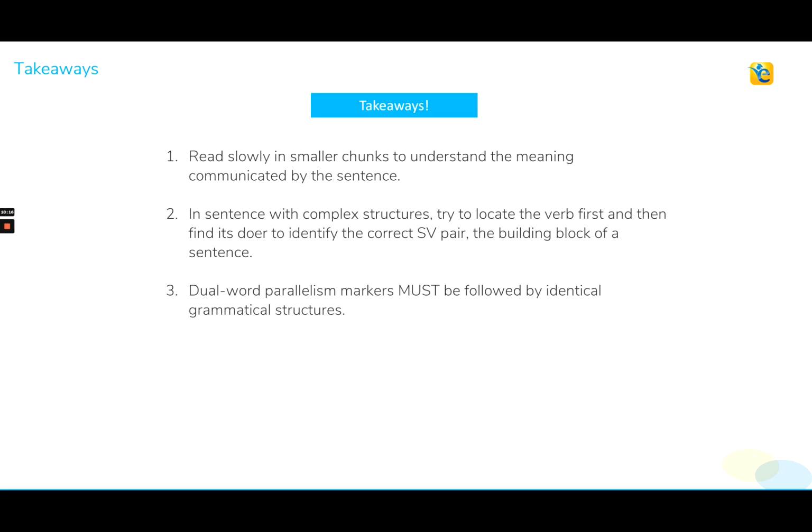Last but not the least, whenever we use a dual word parallelism marker in a sentence, we must make sure that both these markers are followed by the exact same grammatical entities. And in this sentence, it was so evident that only the correct answer choice had this thing going on. And that's why eliminating other answer choices was so easy.